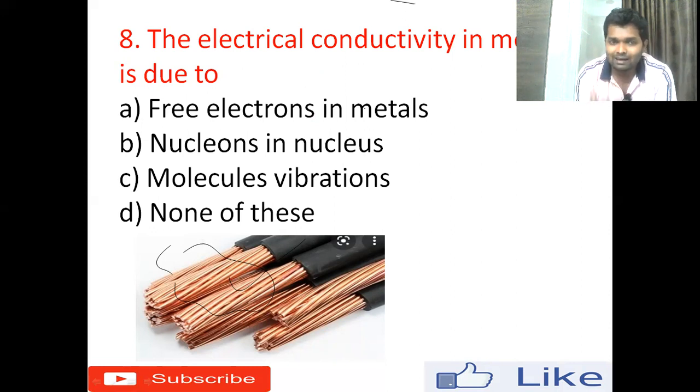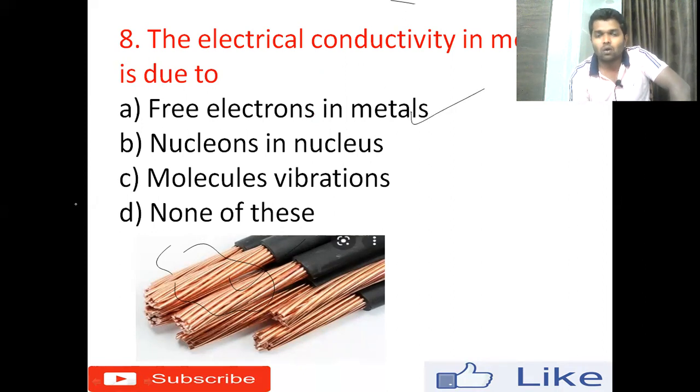Basically, conductors contain free electrons. The free electrons do the work of conduction in the conductors. The right answer for this question is option A, free electrons in metals.